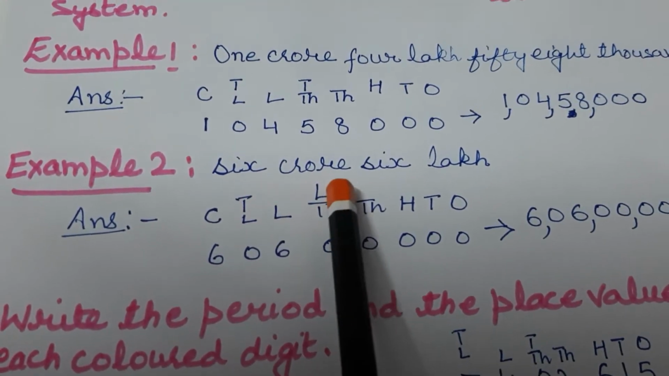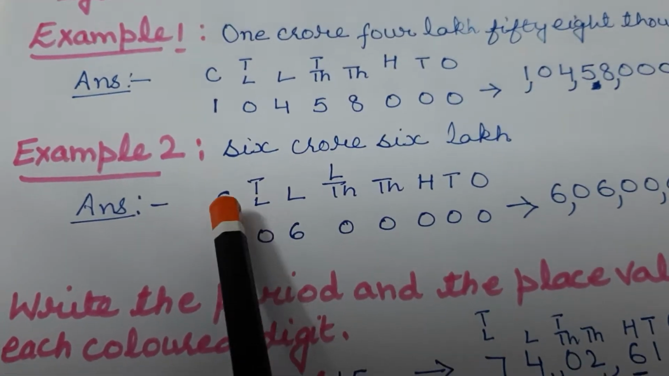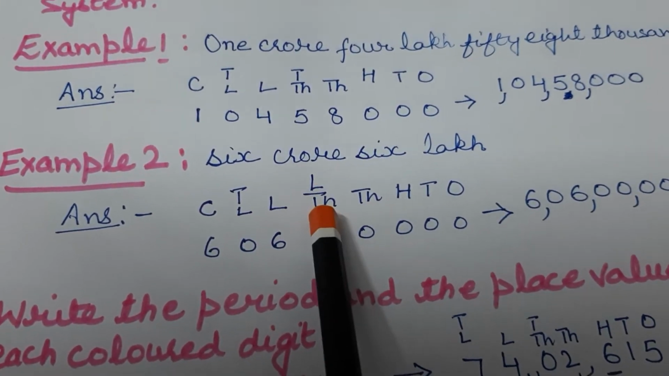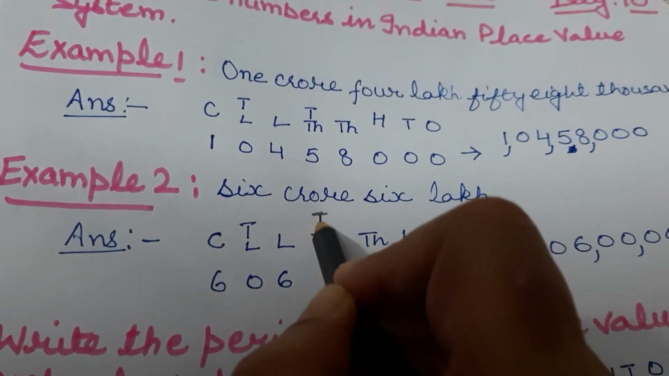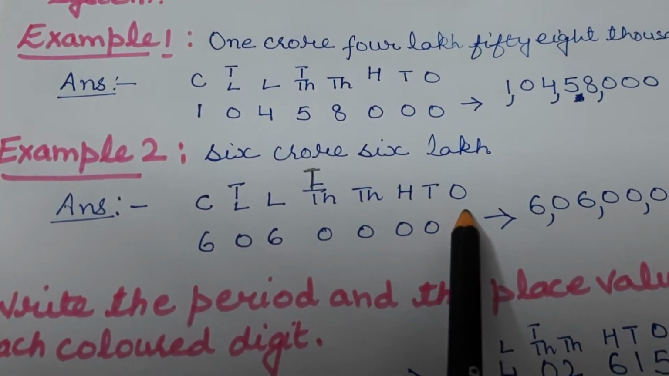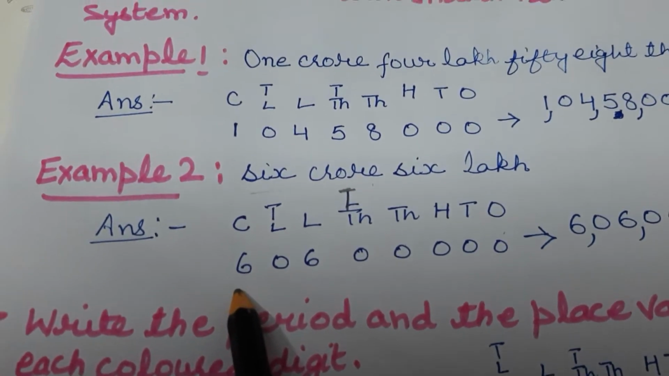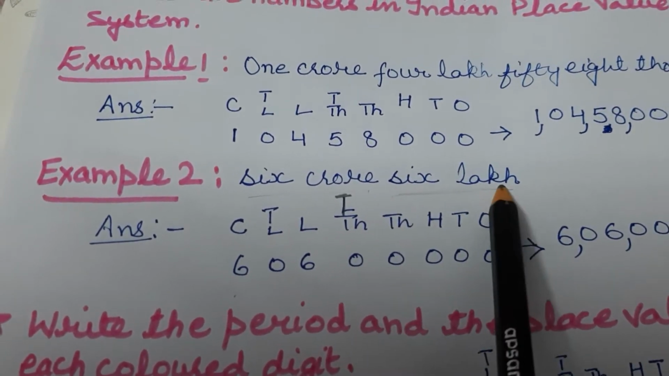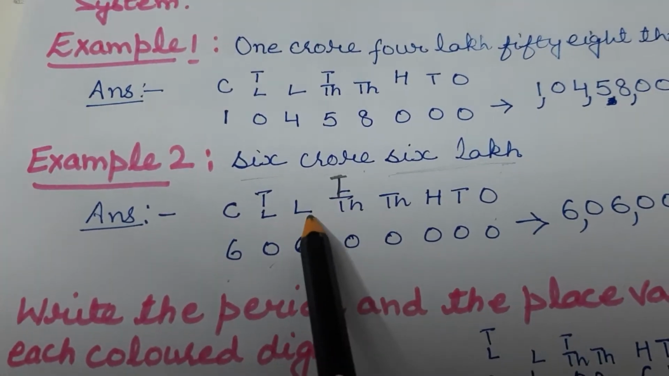So next is 6 crore 6 lakh. So the highest place is 6 crore. Okay, so we will start from crore: crore, 10 lakh, lakh, 10,000, 1,000, 100, tens, ones. First is 6 crore, so under crore we will write 6. Then is 6 lakh. Again it is only 6 lakh, no tens of lakh is given. So 10 lakh is 0, lakh is 6.